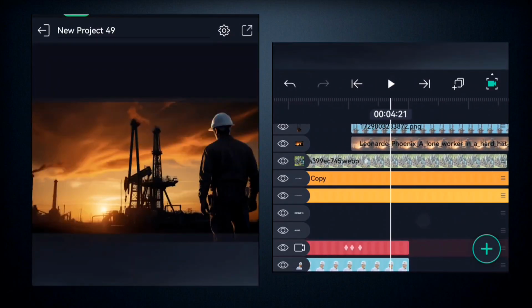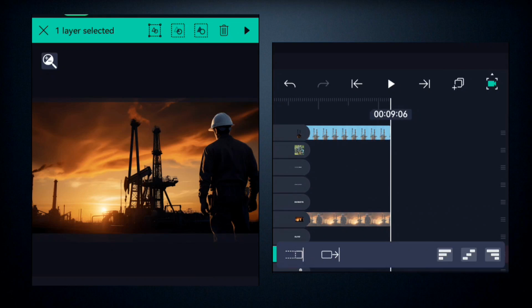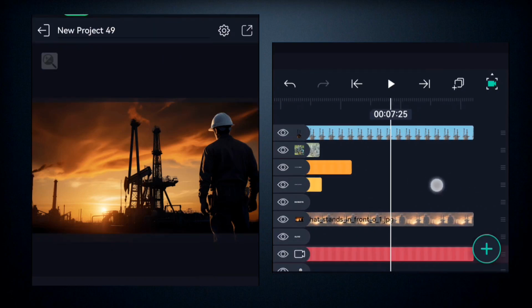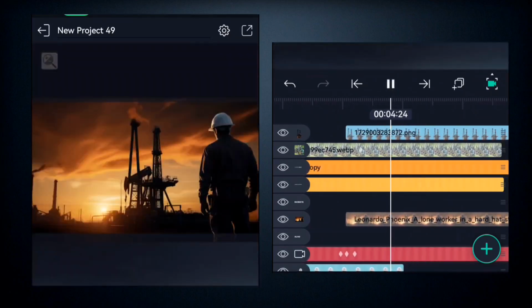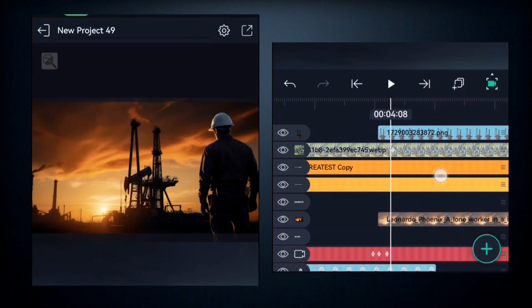Alright, so once that is done, we're going to come here and we're going to increase the length of our camera, because the camera has already reached a limit. So we're going to expand the length a little like this. You see, we have expanded the length of the camera just like that.